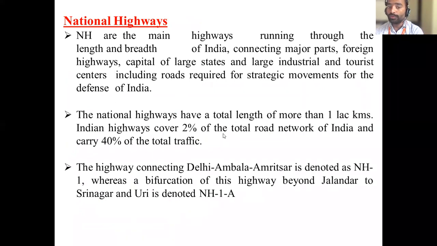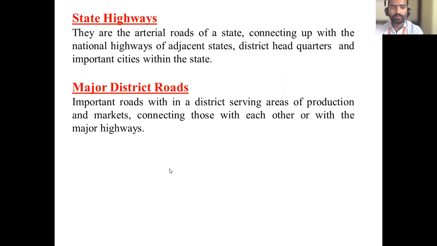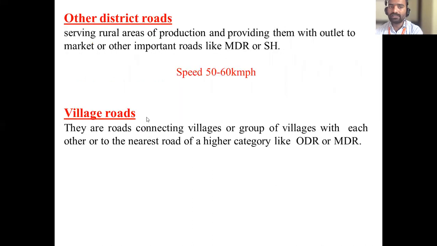And they cover 2% of the total road network. If total road is 100%, how much is national highway? 2% of total road length. If you consider 100% traffic, what percent do national highways carry? 40%. So national highways carry 40% of the total traffic. Then state highway, major district road, other district road, village highway, you have seen.